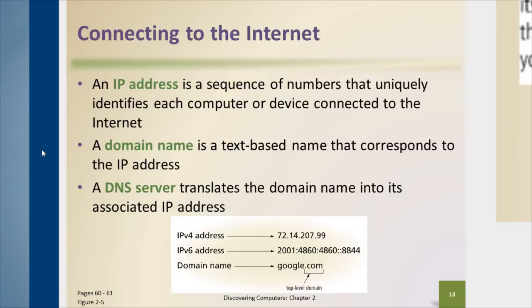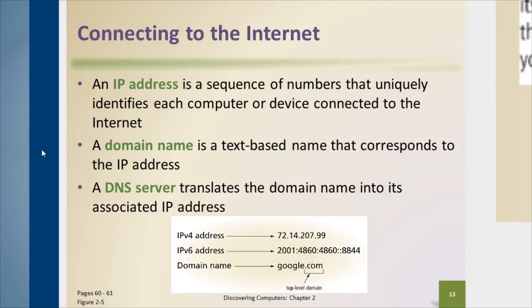Now, every device that connects to the internet has to be uniquely identified on the network. In other words, we can't have two computers that have the same IP address at the same time. It leads to a lot of confusion when a request is sent. Other computers don't know how to respond to the correct computer because there's a duplication. So one of the ways that we make sure that we don't have duplicate IP addresses is we assign a unique one to each computer. In a lot of cases we'll use DHCP to manage the IP addresses that are assigned to different clients and make sure that there aren't duplicate IP addresses assigned.